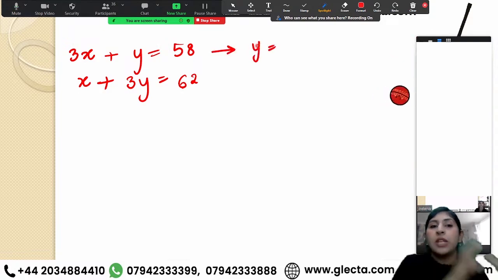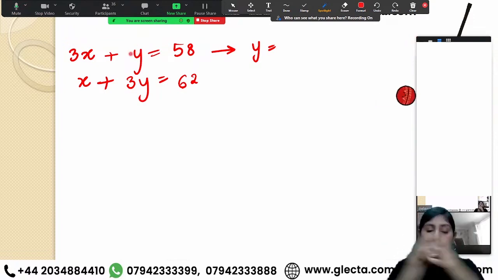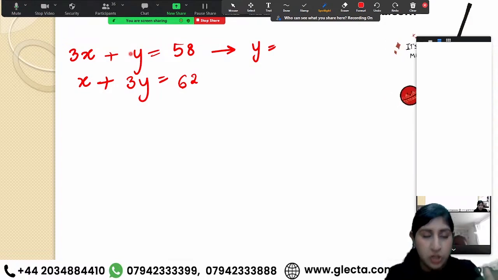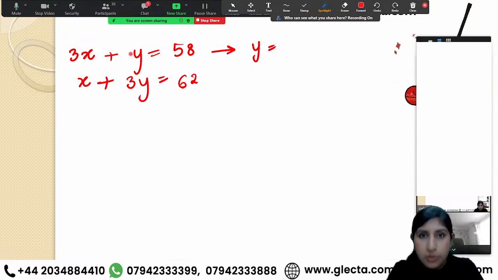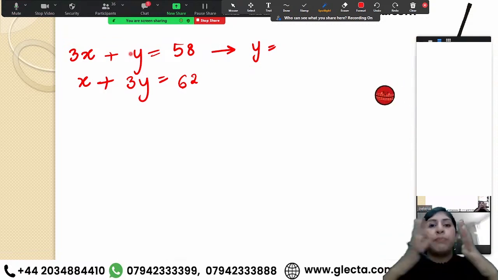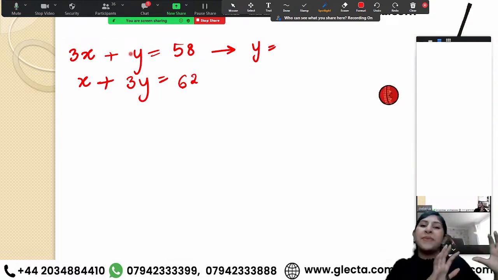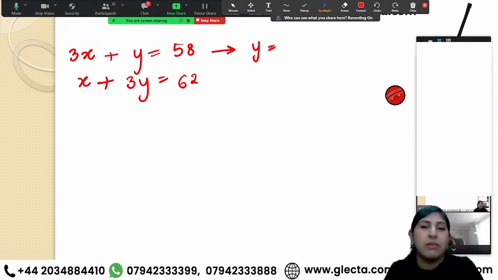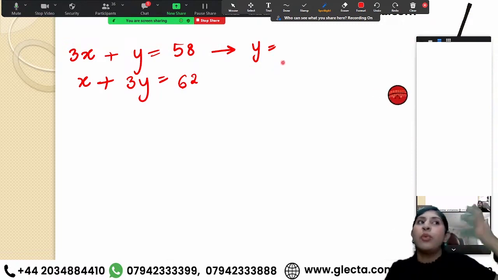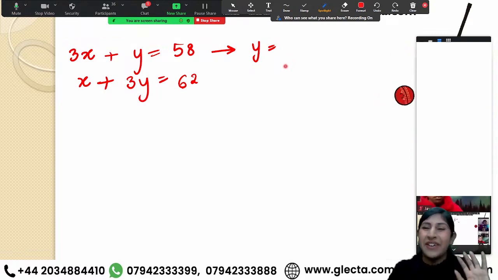I can take away 3x. See, I need to separate y and x. Now, whenever we deal with equations and I have to solve for a certain value, remember that when you're separating your letters or your numbers, these guys are best friends. If you break up with your best friend, then you experience negative emotions. If you were happy with your best friend, after breaking up you would be a little sad and experience the opposite emotion. If you were sad with your best friend and then you break up, then of course you'll be happy after your fight.